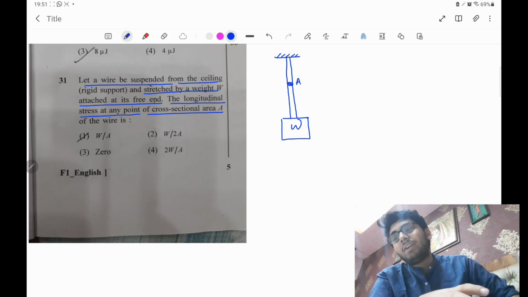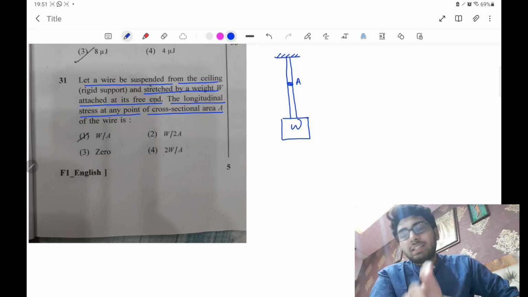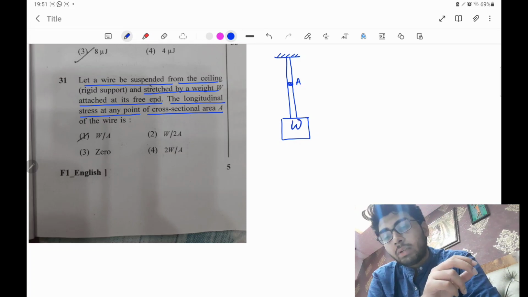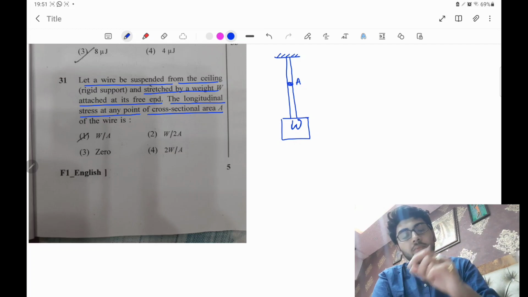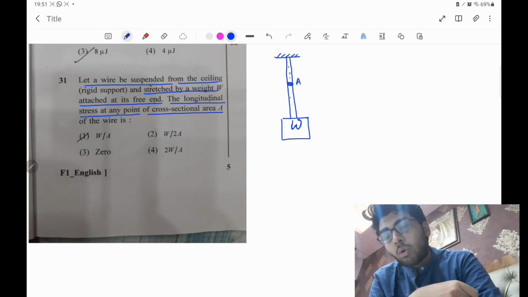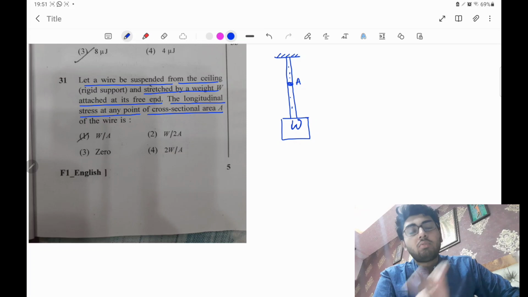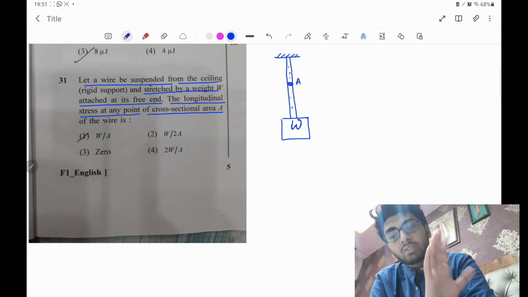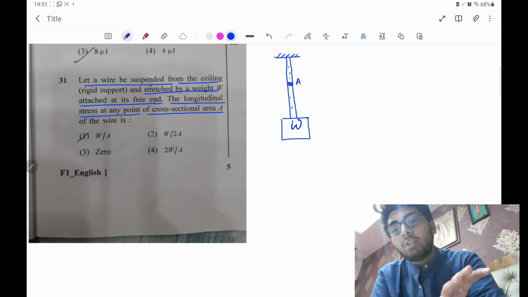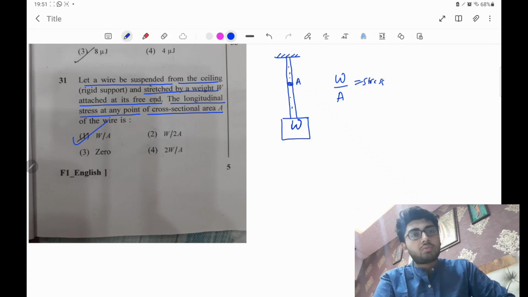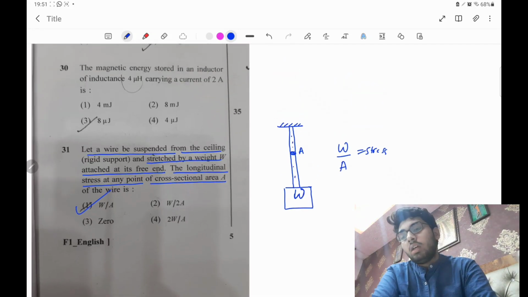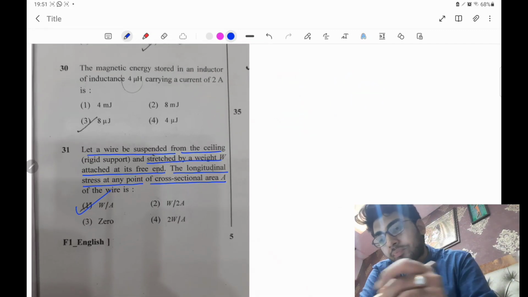In such a question we generally assume the wire to be massless, and that is why, due to the weight applied here, the tension at every point throughout the wire will be the same, equal to W. So the stress at any point throughout the wire is W by A. Very clearly the correct option is option number 1. Is that clear? Okay, now come to the next question.